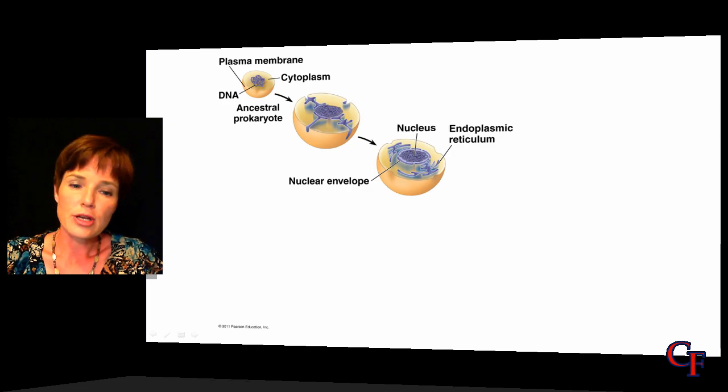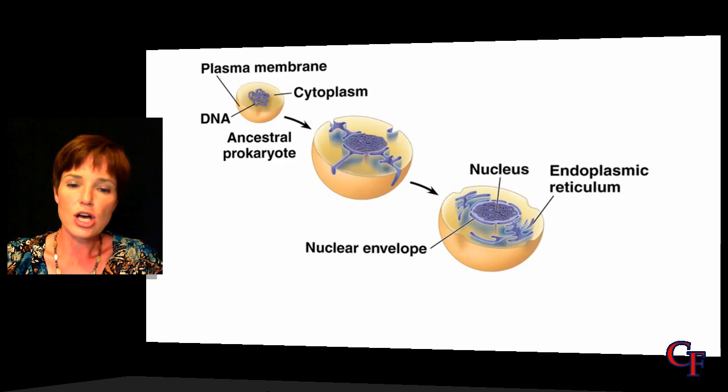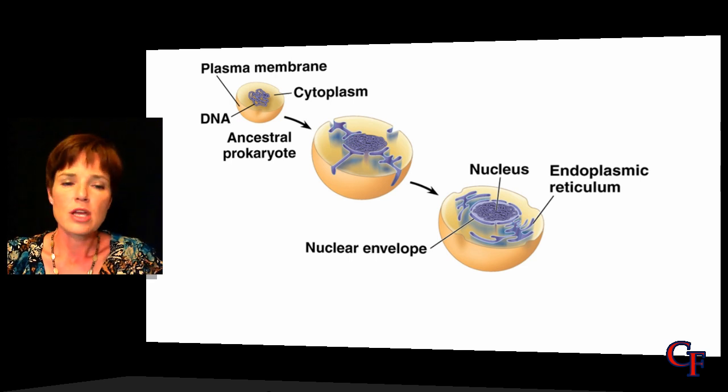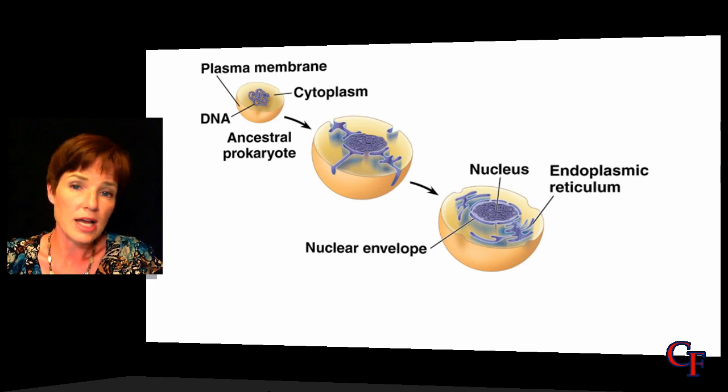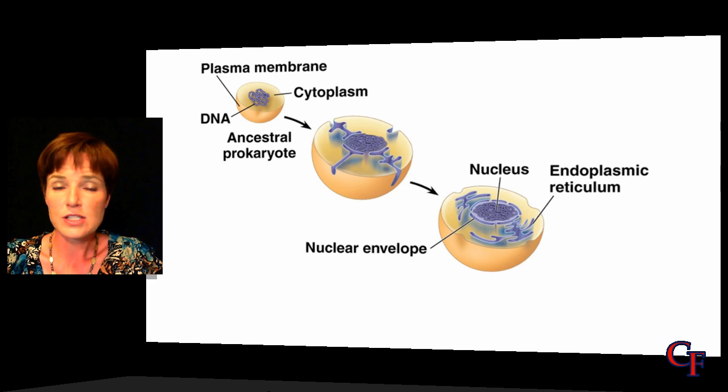If we look here, about this same time, it's thought that perhaps there were the beginnings of the eukaryotic cells. Eukaryotic cells are more complex cells, and these are going to be cells that have a lot of internal membranes. So notice in this picture that we've got a cell that is surrounded by a plasma membrane, which is going to be a phospholipid bilayer. We then have some other membranes inside, which are beginning to divide the cell into some individual specialized compartments.